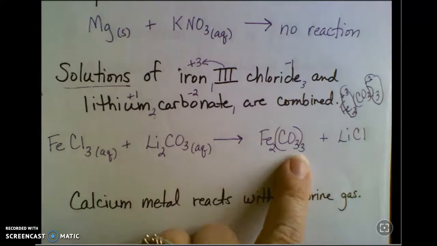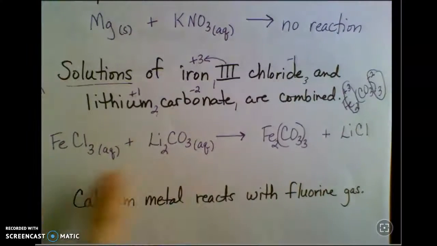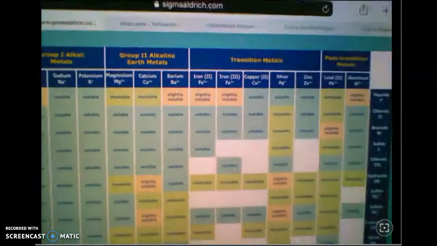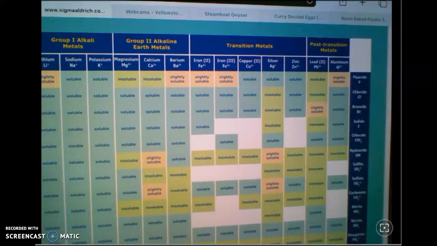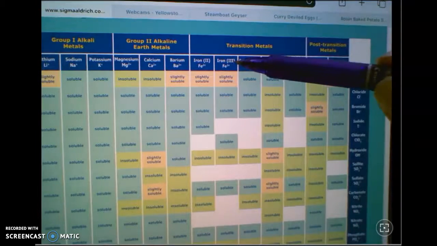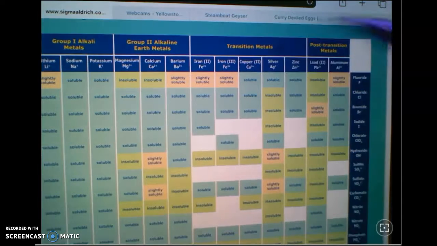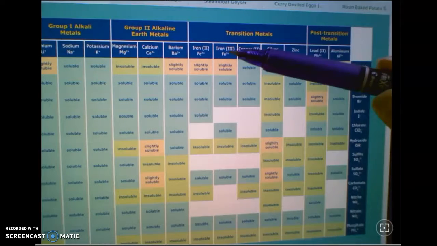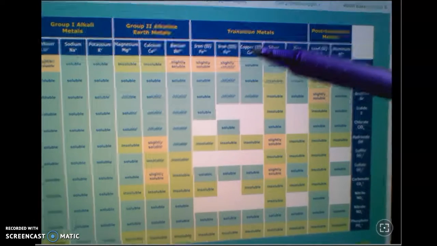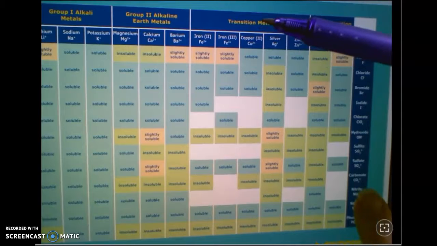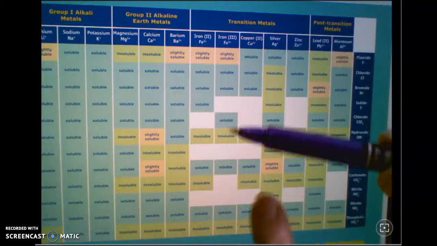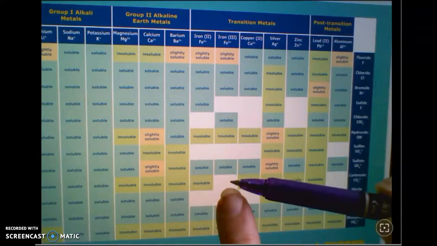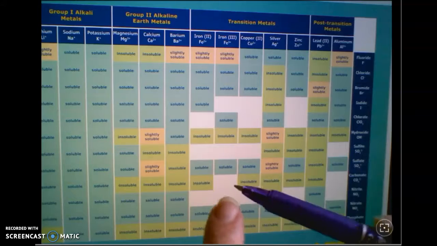So I'm going to look at the iron carbonate, and this is iron 3. So on my solubility chart, iron 3 is here, and I'm going to go down to find where it intersects with carbonate. It'll be easier to see from this side. So iron 3 carbonate is right there.